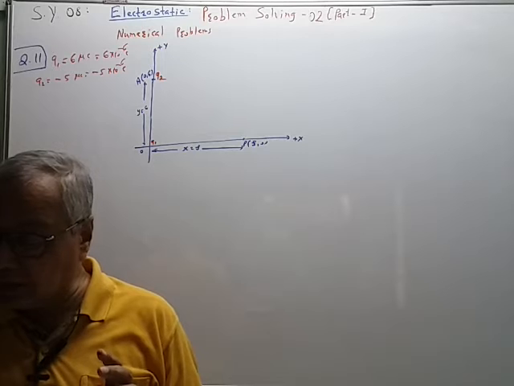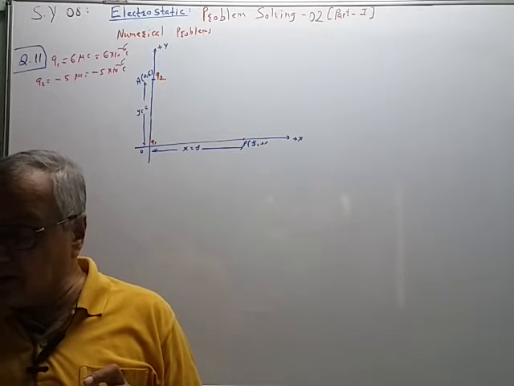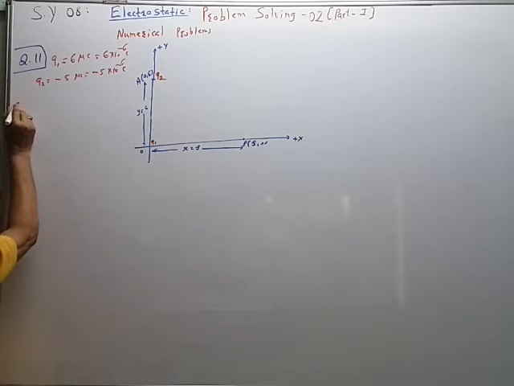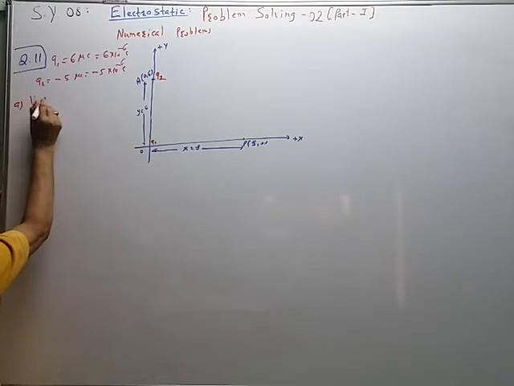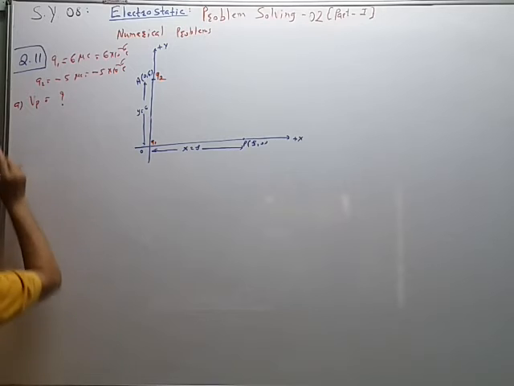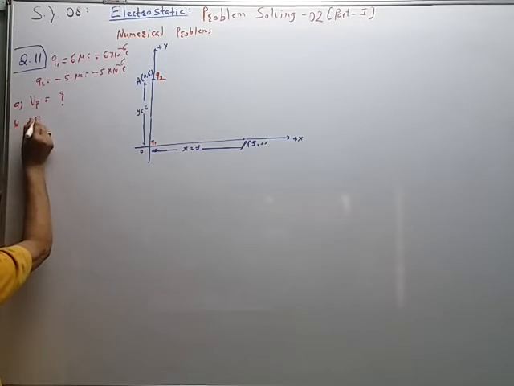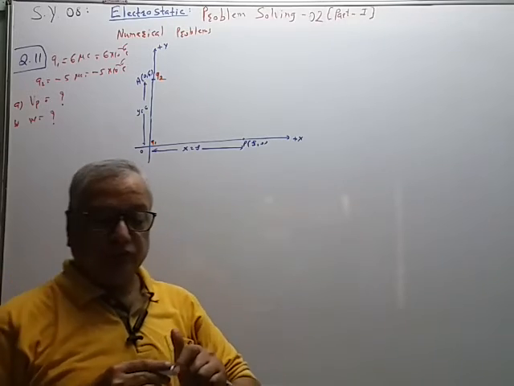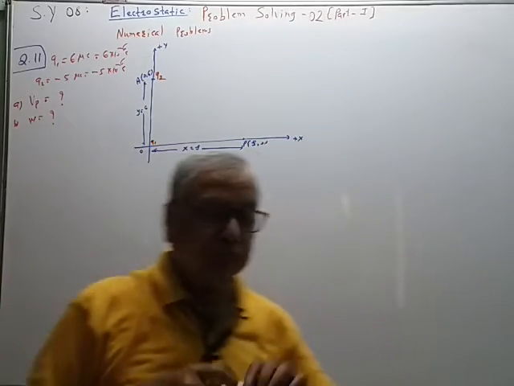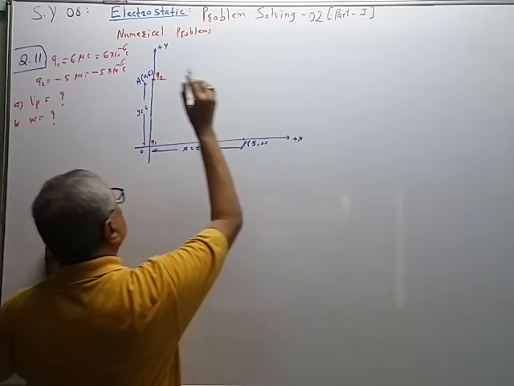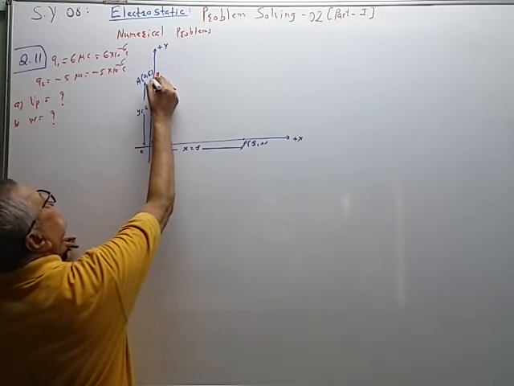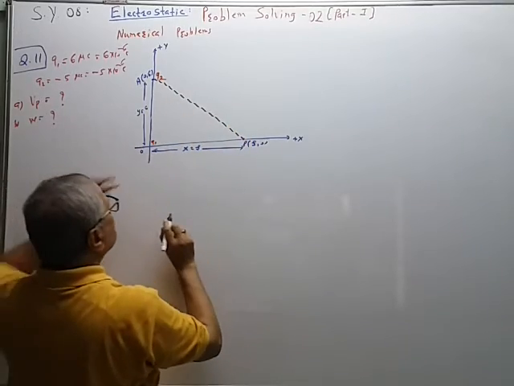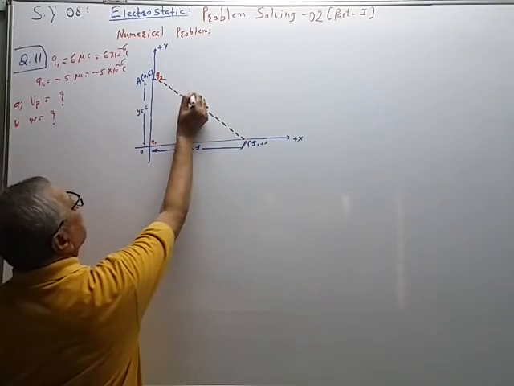And there are two parts. Calculate the total electric potential at point P. So A part, potential at point P is equal to question mark. B part, work done W is equal to question mark. So first we will see this. We will require this geometry. So by Pythagoras theorem, this will be R